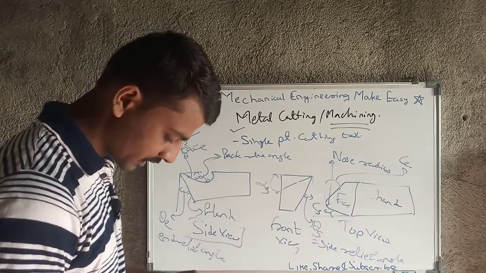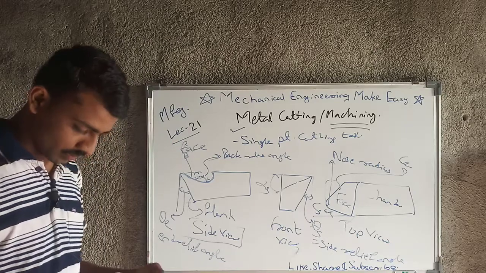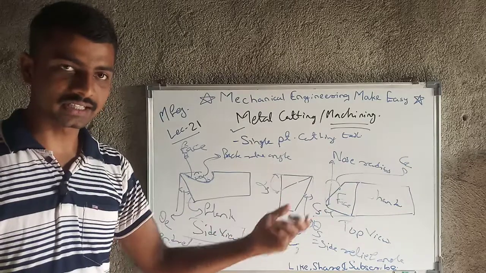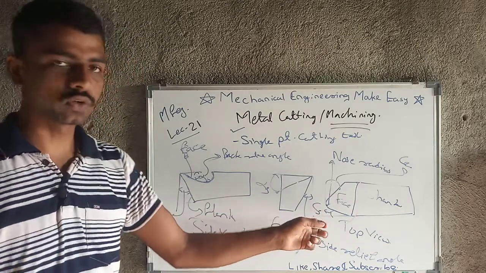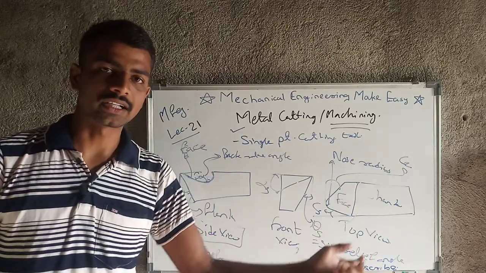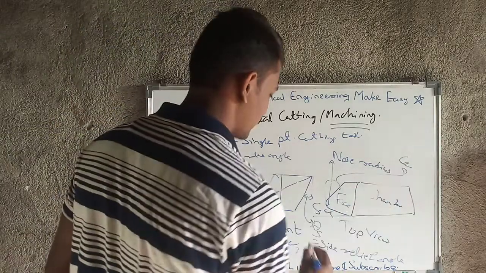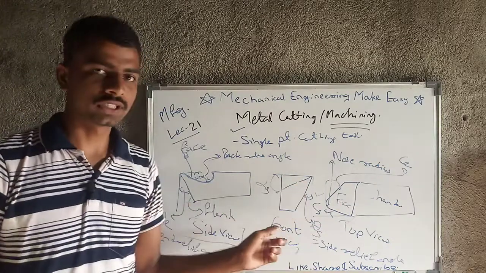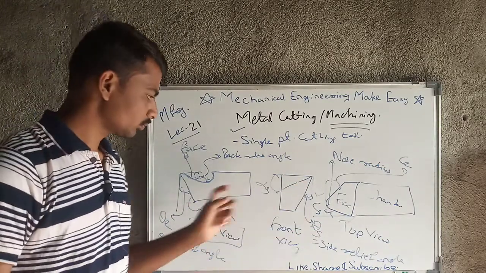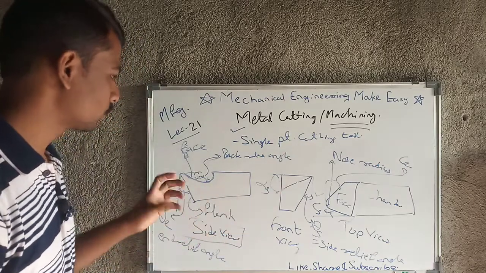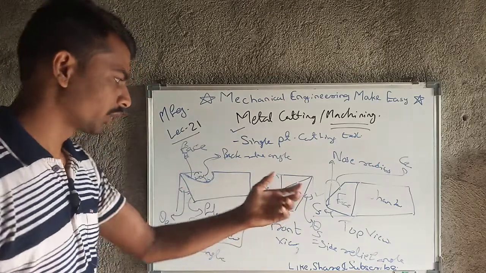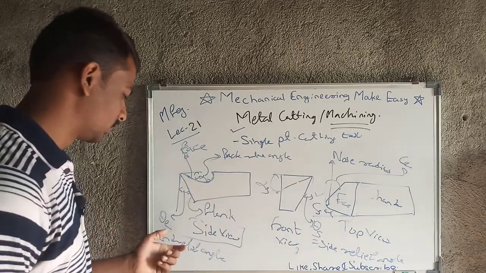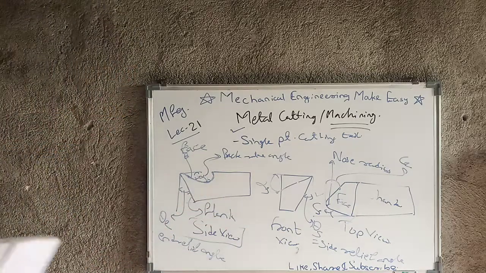Then we will move towards the next. Again, the end cutting edge angle has another name, the major cutting edge angle, and the side cutting edge angle has another name, the minor cutting edge angle. So draw these three views, and if you have any confusion you can comment and I will clear it. This is the full geometry of a single point cutting tool. I have denoted all the parameters here: the face, shank, flank, nose radius and all the others. So draw this.